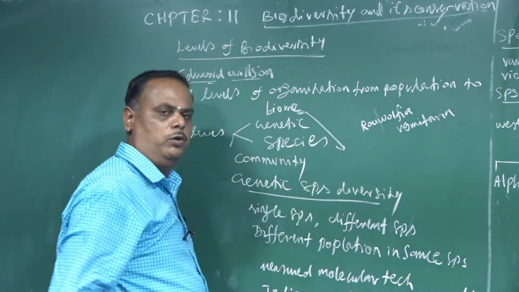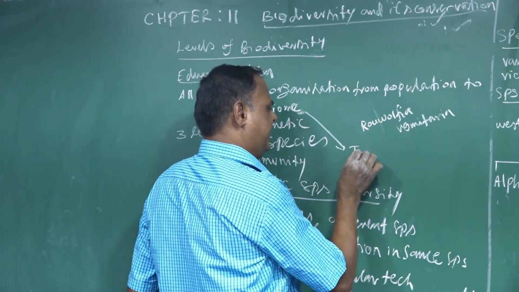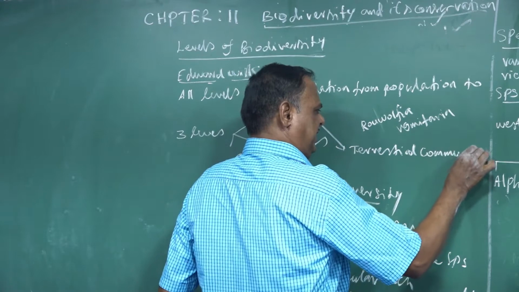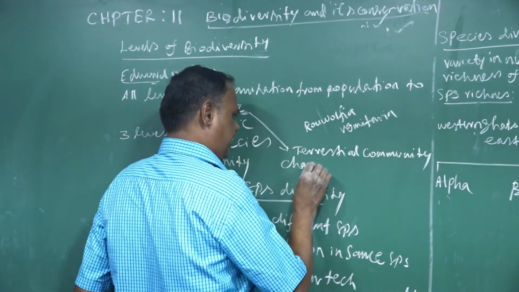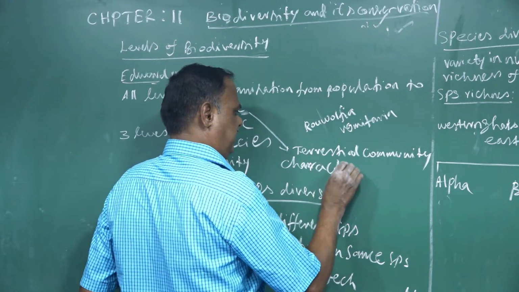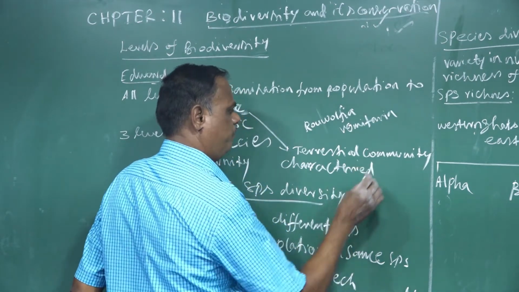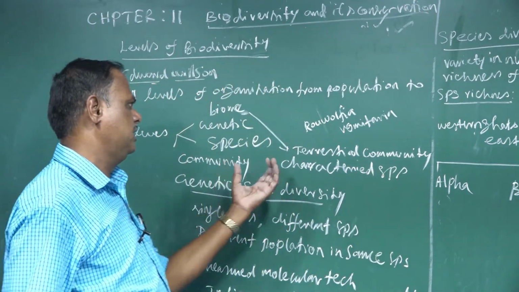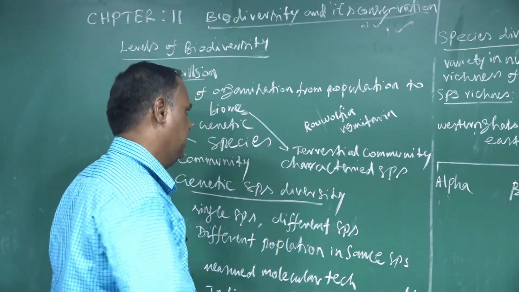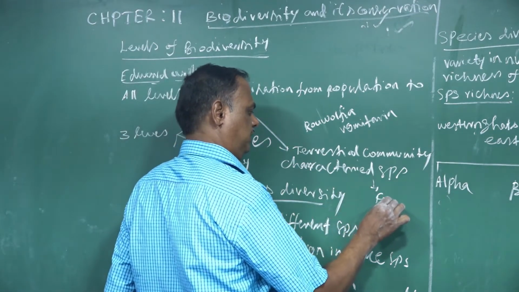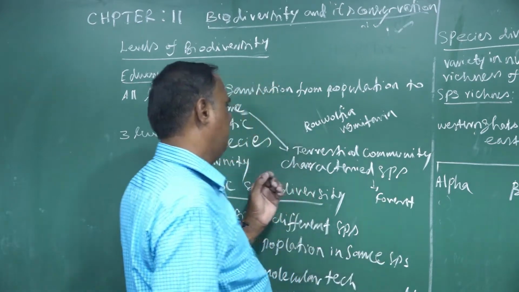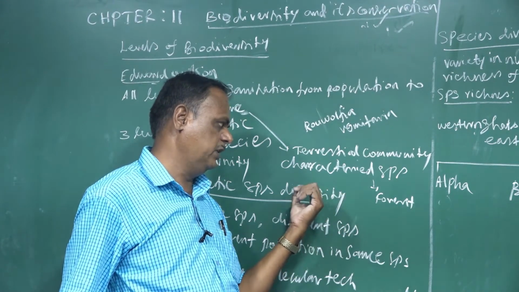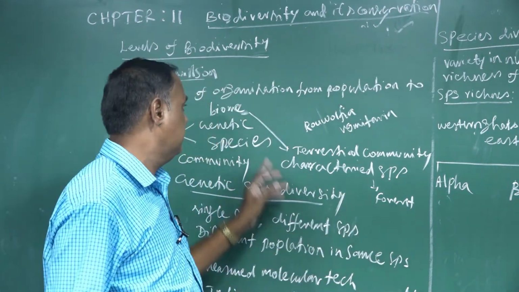So what is called a biome? A biome is a terrestrial community characterized by similar species found in a terrestrial ecosystem. For example, a forest is called a biome.